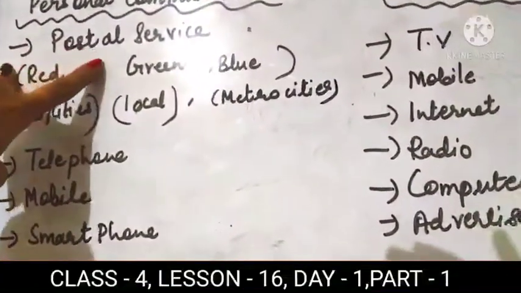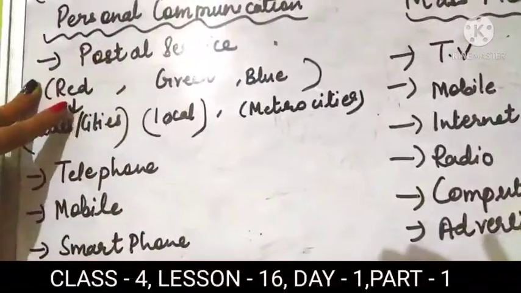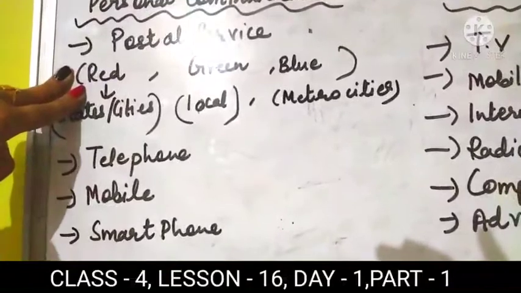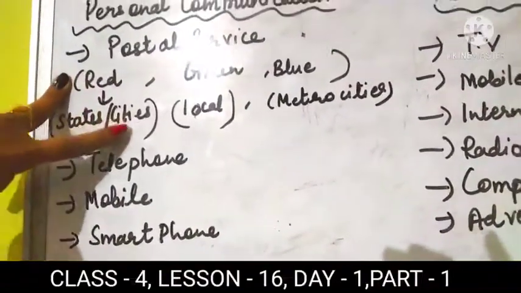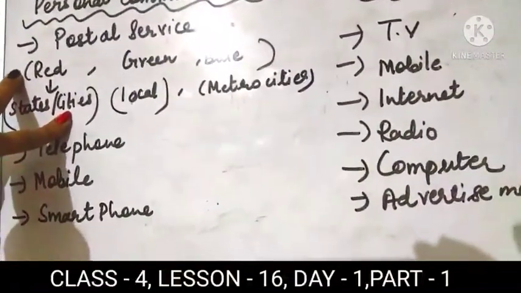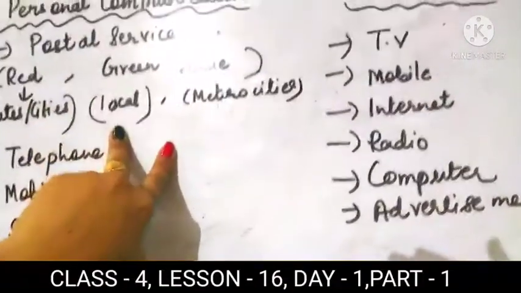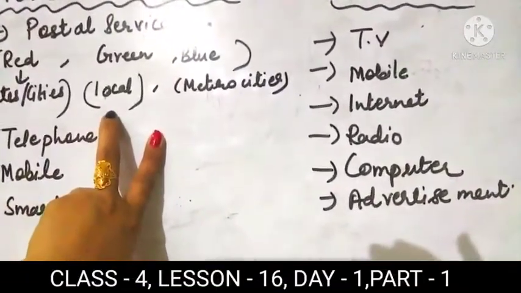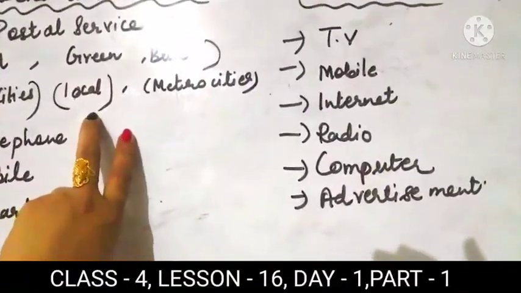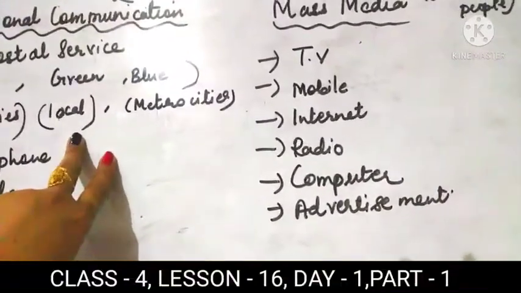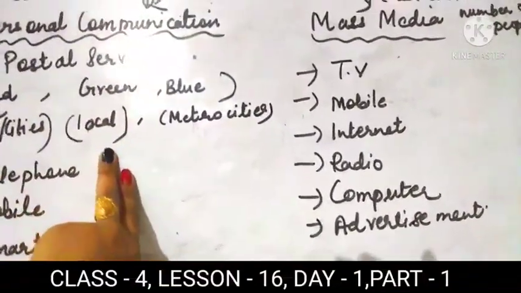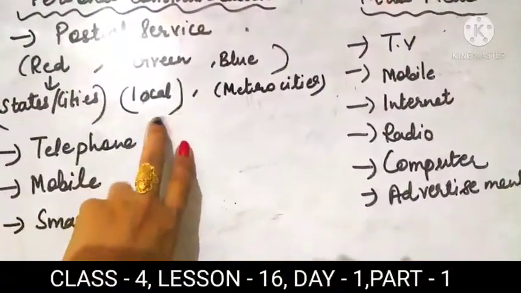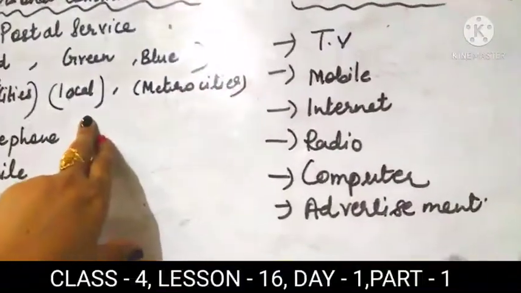Student, you can send a letter to a person by posting it into the red letter box. That means your letter will go to other states and cities. If you want to send it to a local area only, like you are living in Jhusi and you have to post your letter to a person who is living in Jhusi, then you will post that letter in the green letter box. The postman will come and collect it and give it to the person who is living in Jhusi.